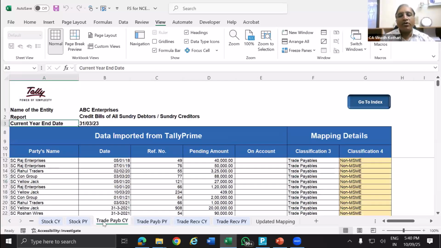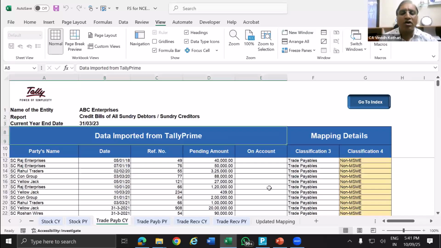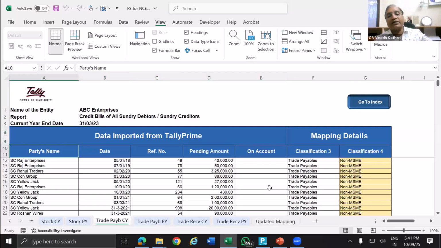Then trade payable. So trade payable, already I said that whether you want the classification from this sheet or from the trial balance, initially we have selected the classification from the trial balance and not from this sheet. Now you feel that okay, here nothing is on account. Now how to identify whether the company has maintained the Tally data bill-wise correctly or not?